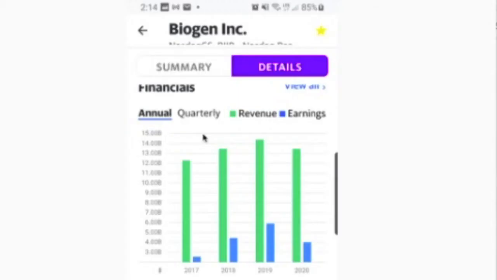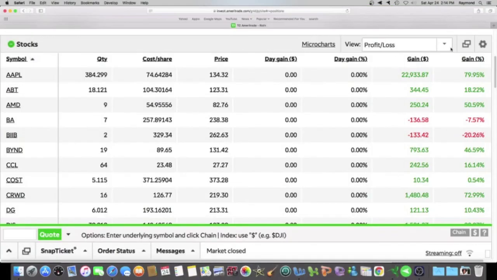So here's an example. The company is bringing in revenue and they're profitable. But when you look at my stock, again, I'm down, I'm red. So why is that? Well, it could be several things. For me, I bought this when it was at the top of the market in terms of price. So I bought it when it was $329.34, and then it started to drop.